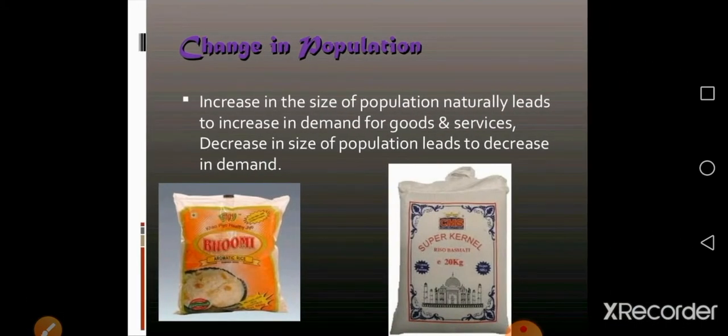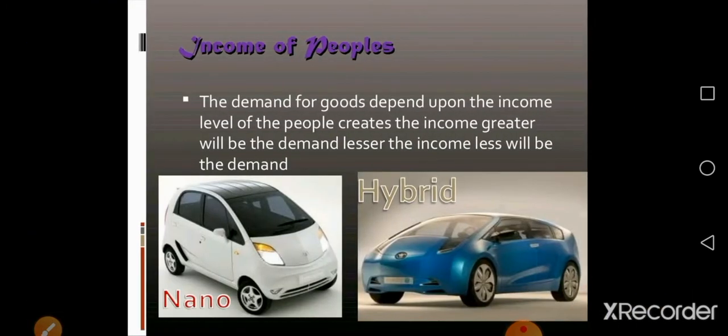Next is a change in population. Increase in size of population naturally leads to increase in demand for goods and services. Decrease in size of population leads to decrease in demand.